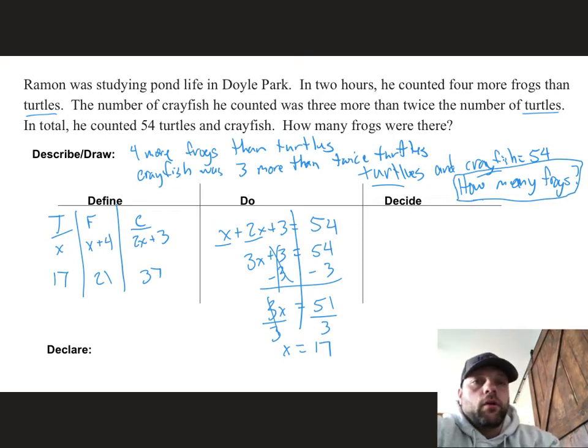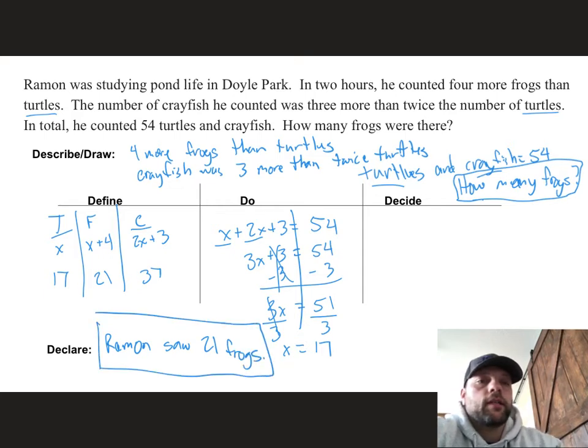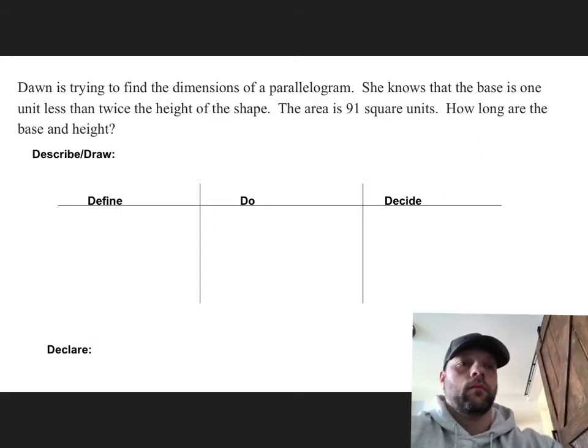Why don't I do this correctly? Ramon saw 21 frogs. There is my declare that's answering the question.